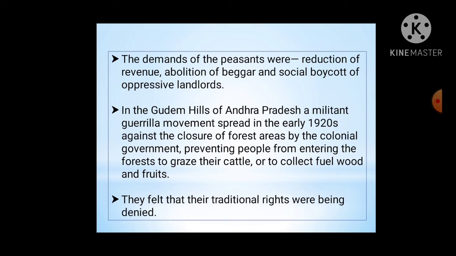In the Gudem hills of Andhra Pradesh, a militant guerrilla movement spread in the early 1920s against the closure of forest areas by the colonial government, which prevented people from entering the forest to graze their cattle or to collect fuel, wood, and fruits. They felt that their traditional rights were being denied.